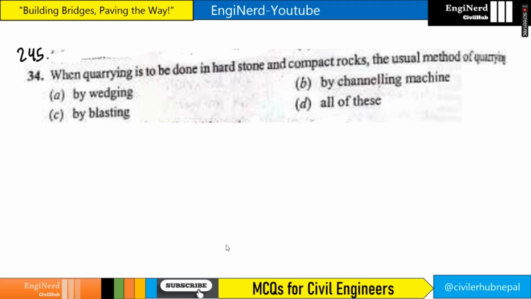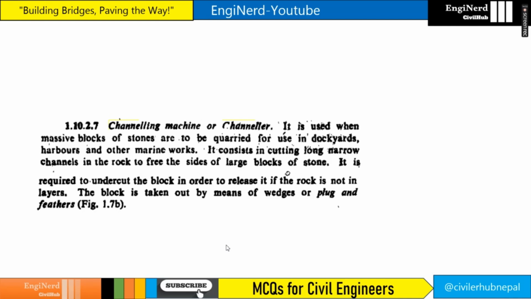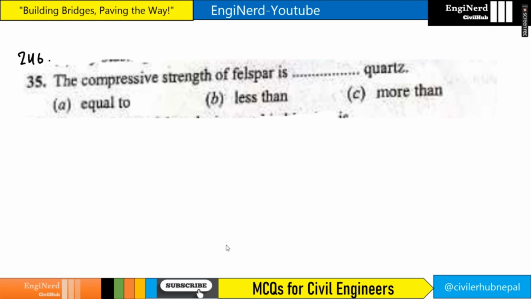Question number 245. When quarrying is to be done in hard stone and compact rocks, the usual method of quarrying is, basically, the answer is given as blasting. For hard stone and compact rocks, we should do blasting, and for soft rock, we should be doing wedging. Blasting is for the compact nature, and for massive blocks of stone, a channeling machine or channeler is used.